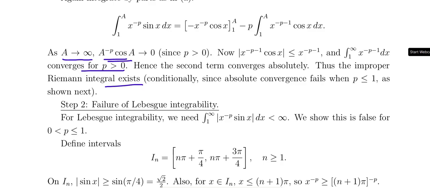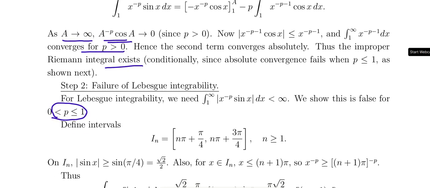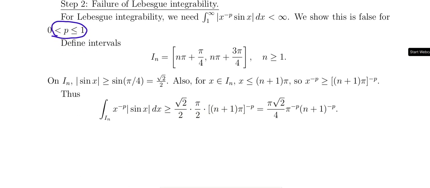So, failure of Lebesgue integrability: the integral from 1 to t of the modulus converges. For 0 less than p less than or equal to 1, this is not true. When you construct the intervals from n pi plus pi/4 to n pi plus 3pi/4, on these the modulus of sin x is greater than or equal to sin of pi/4, that is 1/root 2, that is root 2 by 2.